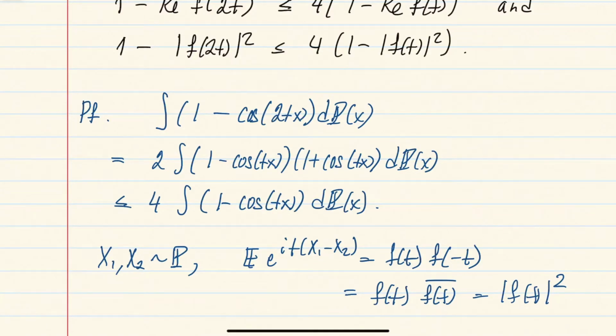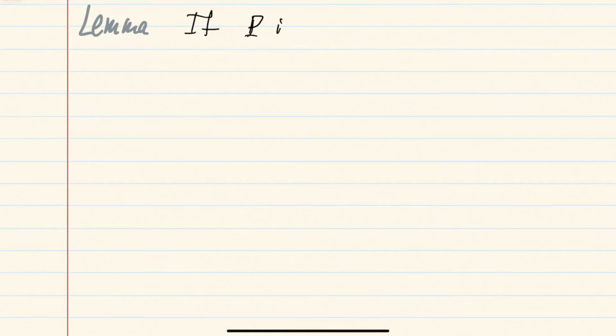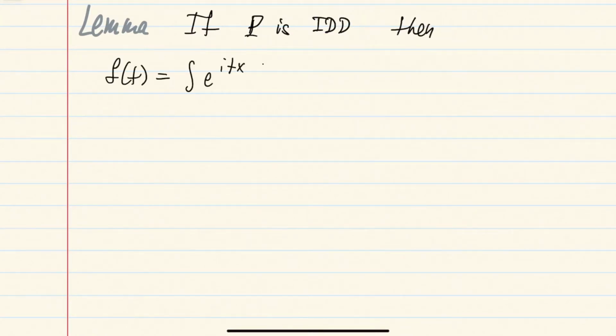And so using this simple observation, we will prove this crucial lemma that we will need, that if we have an infinitely divisible distribution, and we'll just write it throughout the section, we'll abbreviate it by IDD. So if it's an infinitely divisible distribution, then its characteristic function can never be equal to 0.